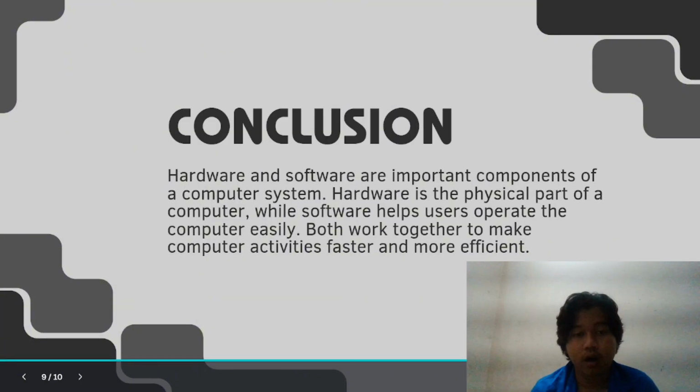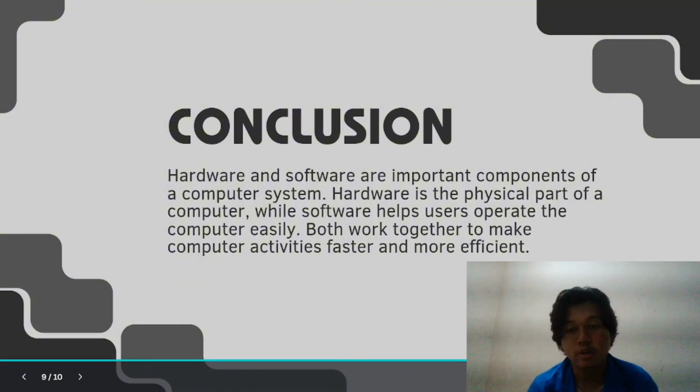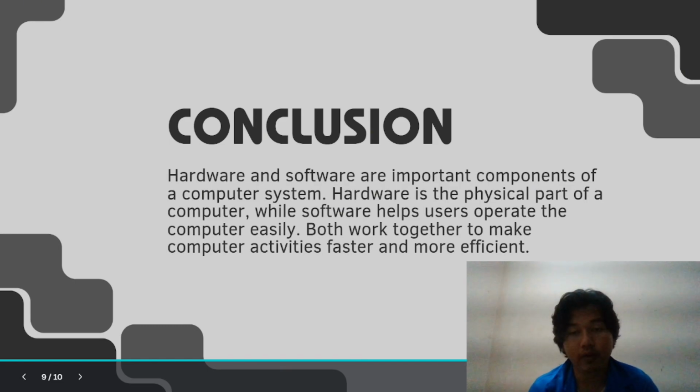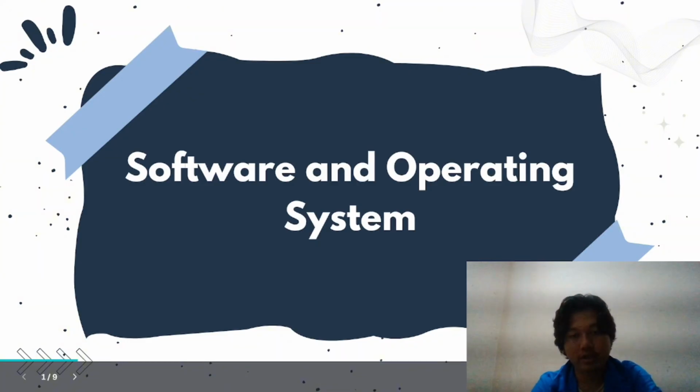Conclusion. Hardware and software are important components of a computer system. Hardware is the physical part of a computer, while software helps users operate the computer easily. Both work together to make computer activities faster and more efficient. Right. Software and operating system.